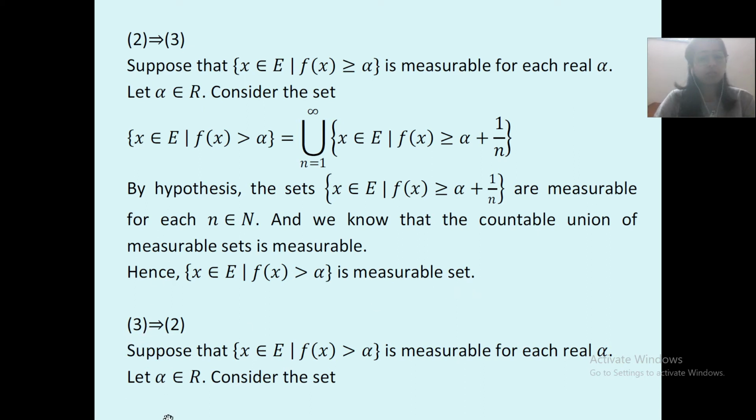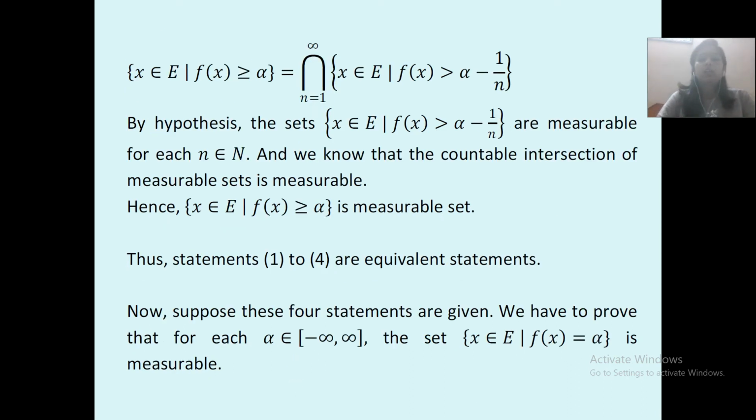Now, vice versa: 2 implies 3, now 3 implies 2. Suppose that {x belongs to E, f(x) greater than alpha} is measurable for each real alpha. Let alpha belong to R. Consider the set. Over here, what is the function? {x belongs to E such that f(x) greater than or equal to alpha} is equal to the intersection, n equal to 1 to infinity, of {x belongs to E such that f(x) greater than alpha minus 1 upon n}.